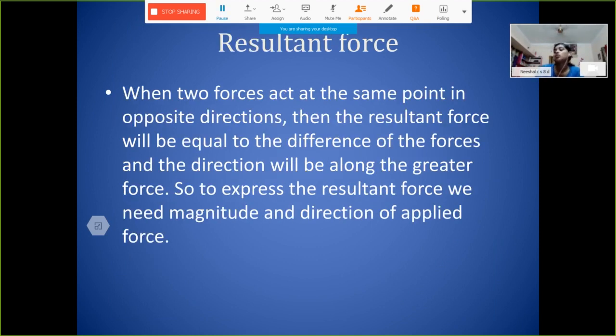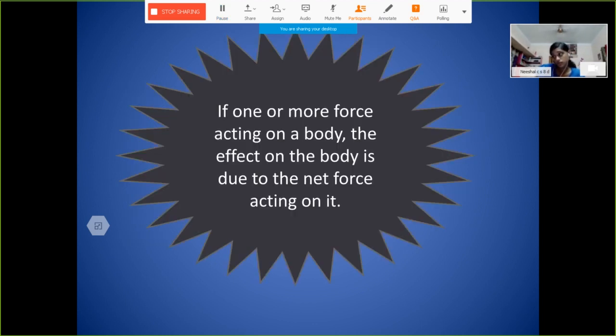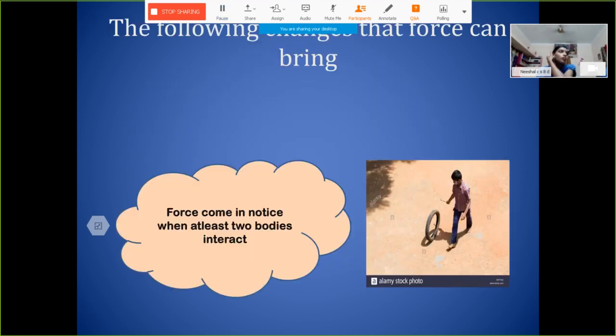What do we mean by resultant force? When two forces are acting in the same direction, the resultant force is the sum of the two forces. If they are in opposite directions, the resultant force is the difference between the two forces. So we can conclude that if one or more forces act on a body, the effect on the body is due to the net force acting on it.